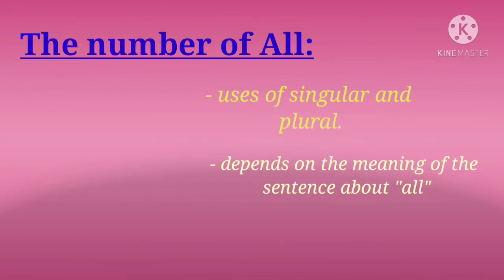So the answer is, it depends on the meaning of the sentence. If the sentence gives the sense of everything in uncountable form, then it uses a singular verb. But if the sentence senses a countable form, then it uses a plural verb. For example, it will be clearly classified here.